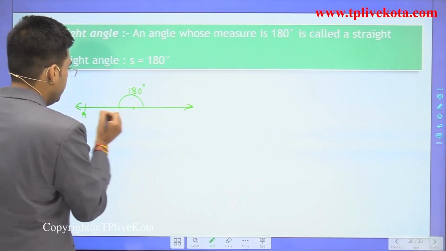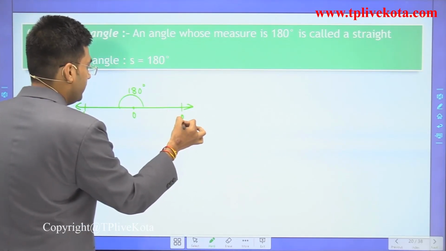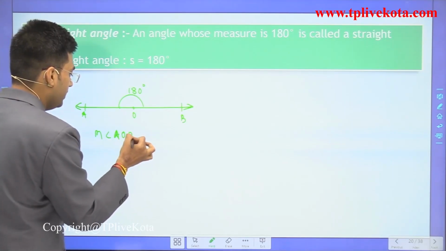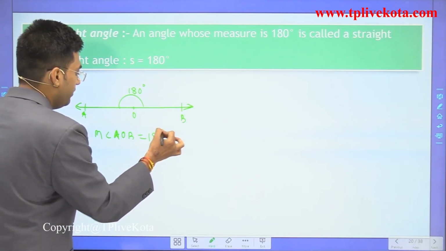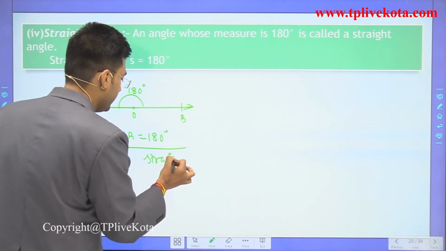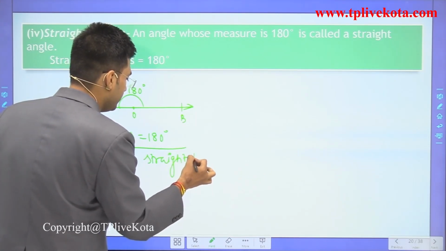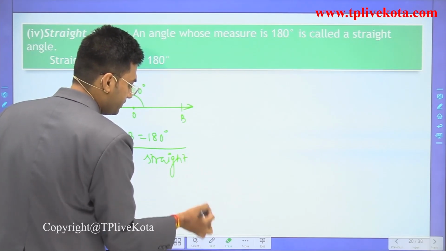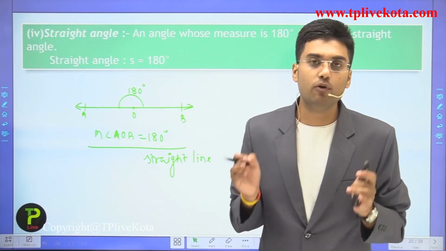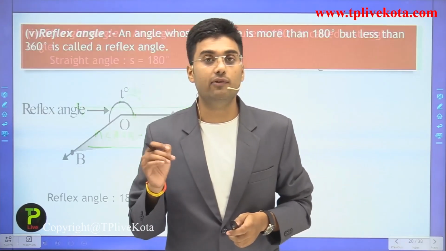Let this be A, O and B. So the measure of angle AOB is 180 degrees. Then we can call it a straight line. Clear?